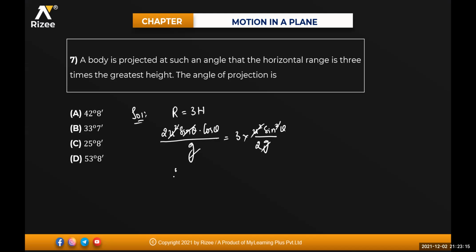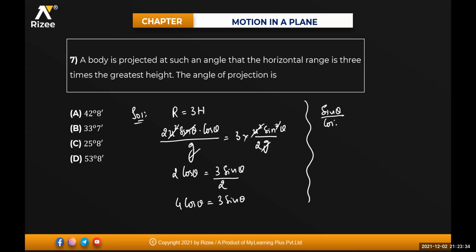So this one is now 2 cos theta equals 3 sin theta divided by 2. So this will become 4 cos theta equals 3 sin theta. So I can write from here sin theta by cos theta will be equal to how much? 4 by 3. That means tan theta equals 4 by 3.